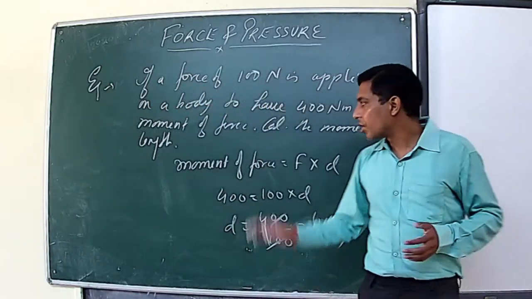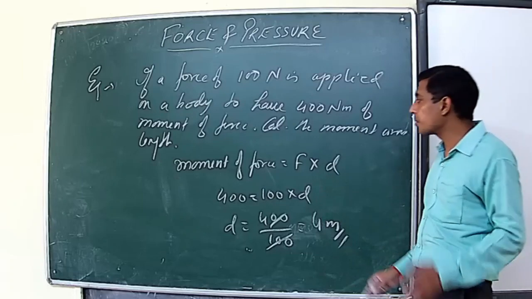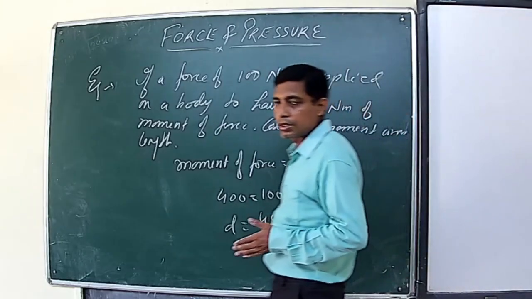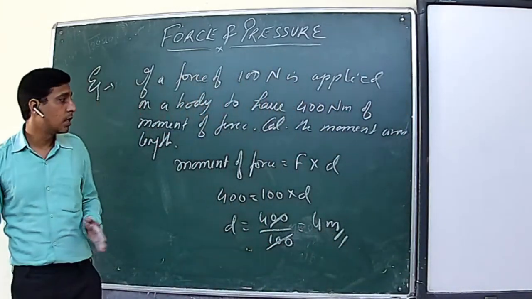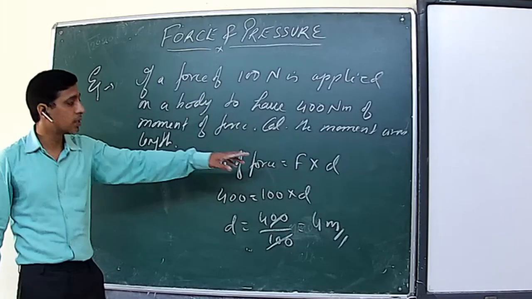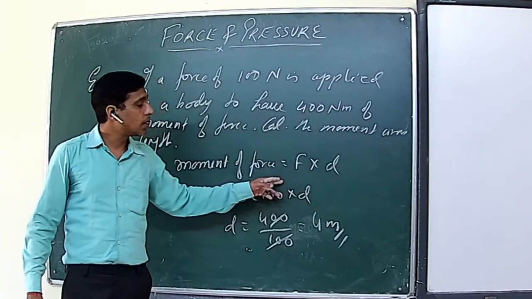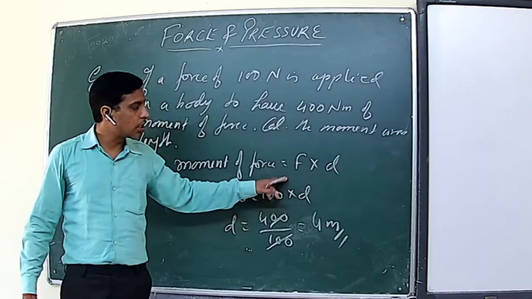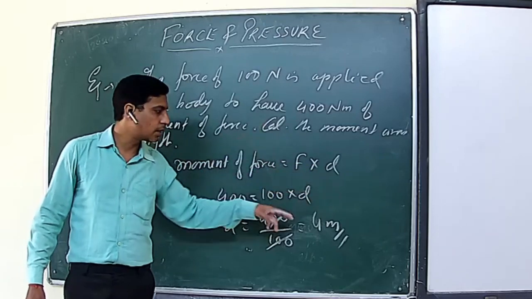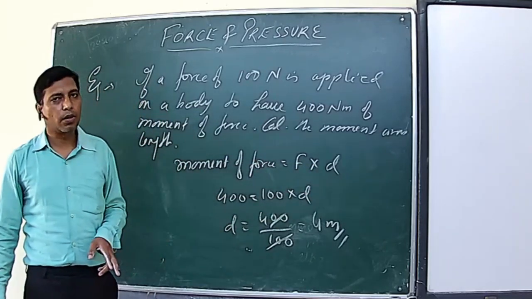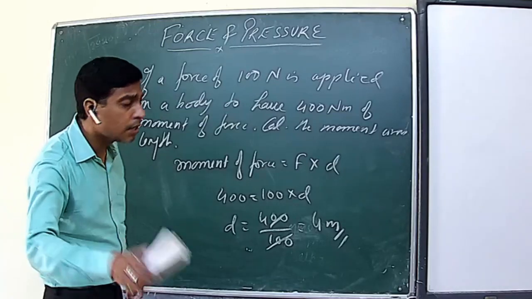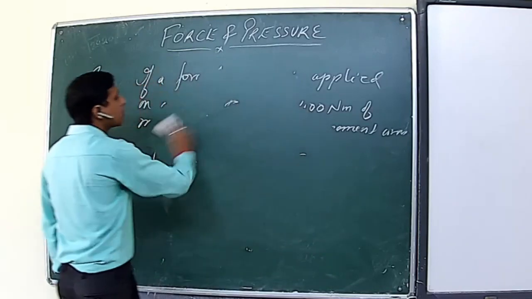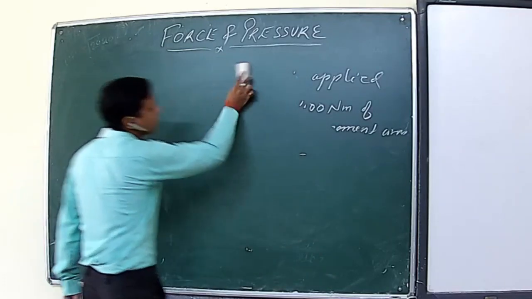So we need to remember this formula for moment of force. One thing you have to take care of: whenever you substitute the values, they must be in the same system of units. Same means if the force is in SI system, then the distance also must be in SI, like if it is in Newton, it must be in meters. Sometimes in numericals, the force is given in Newton and the distance is given in centimeters. So we are required to convert the centimeters first into meters, and then substitute and calculate the required values. This is true for every numerical in physics, that whenever you substitute the values, all the values must be in the same system of units.